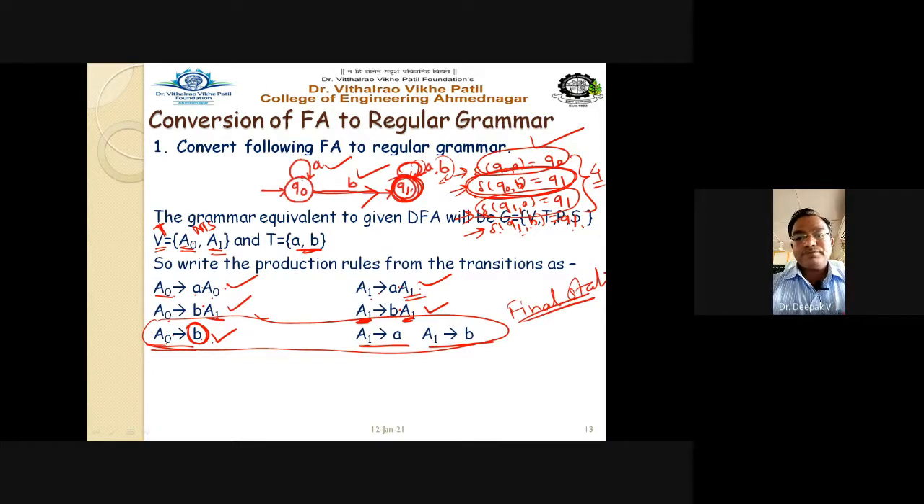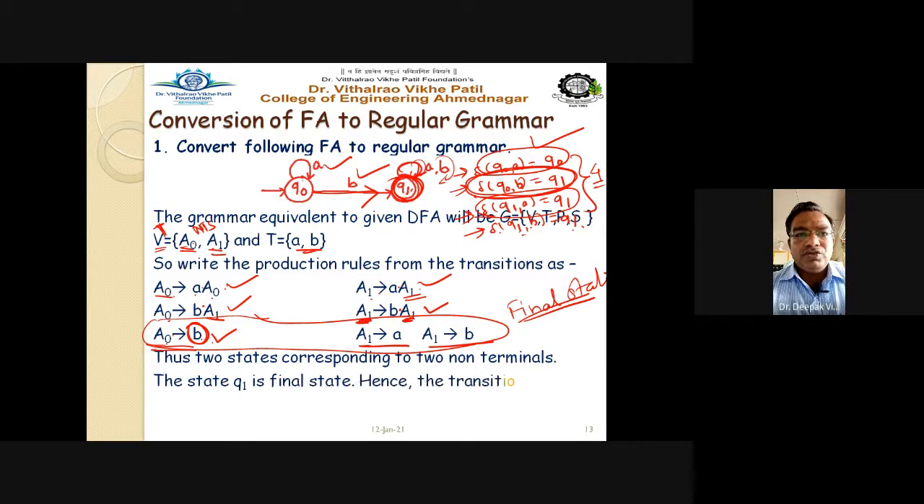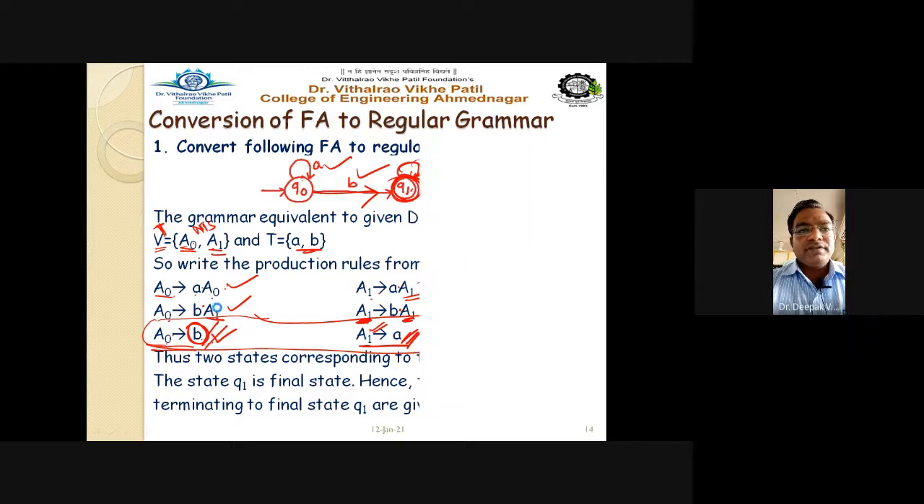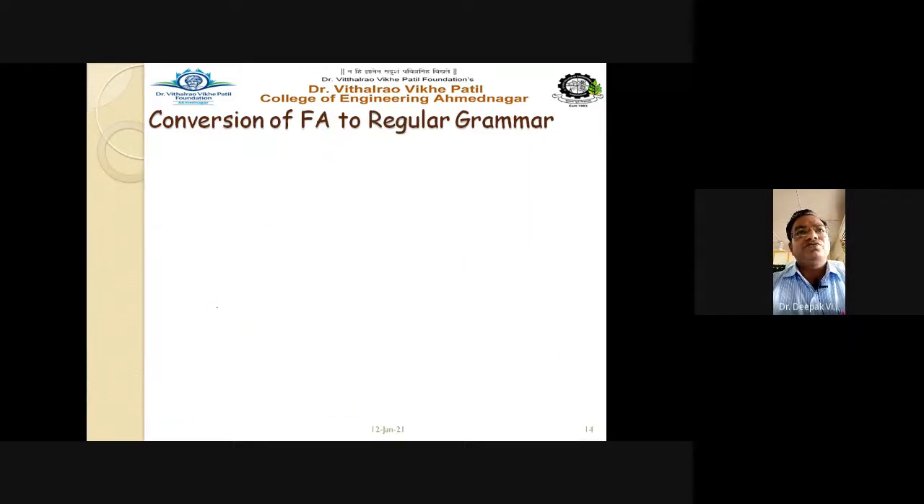Remember this point. Thus the two states in the given FA correspond to two non-terminals in the grammar production rules. The state Q1 is the final state. Here we concluded for the final state. Hence the transitions terminating at the final state Q1, read it carefully, give a terminal symbol like this: terminal symbol a, terminal symbol b, and also here terminal symbol b is given. So okay, let us go for the next example.